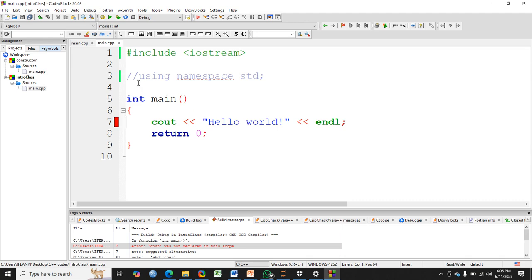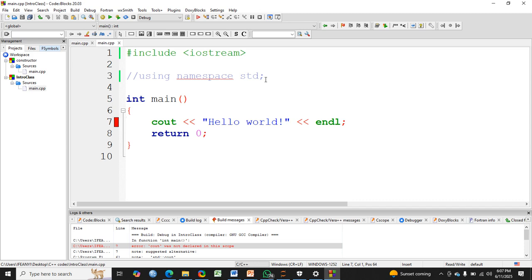So when we didn't say using namespace std, when we commented it, the compiler is still asking, where can I find cout? I can't see it in my code. I can't see it declared anywhere. I didn't say it as int cout or string cout. I didn't define it anywhere, and yet I'm using it. So it's having an issue.